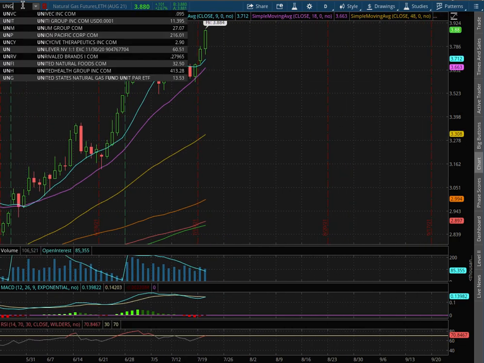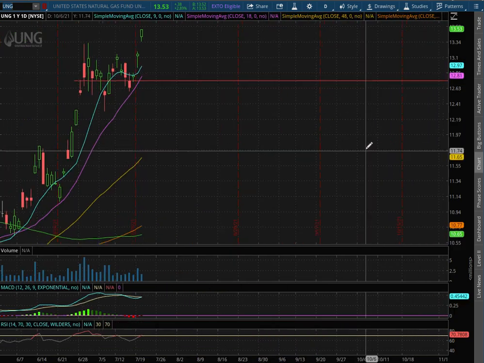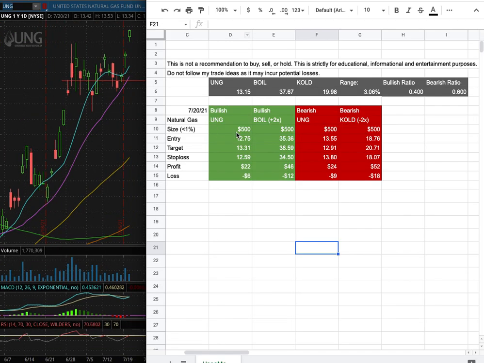As with the trade idea, I'll be trading UNG, and my position size for it is less than 1% of my portfolio. My long entry is at $12.75, and that is this range there. My sell target is at $13.31. My stop loss is at $12.59.